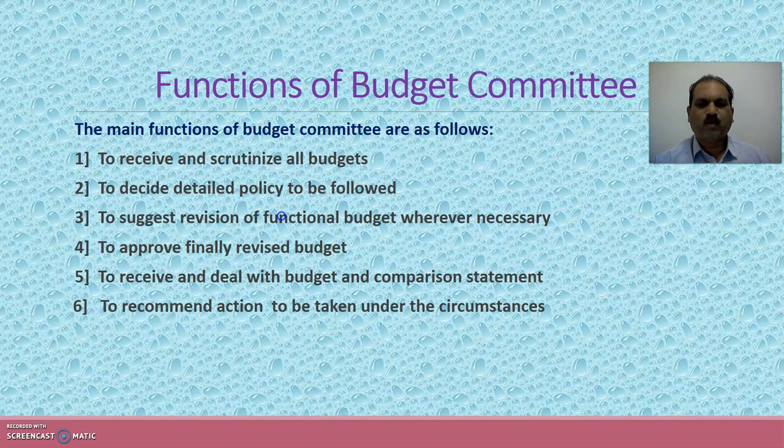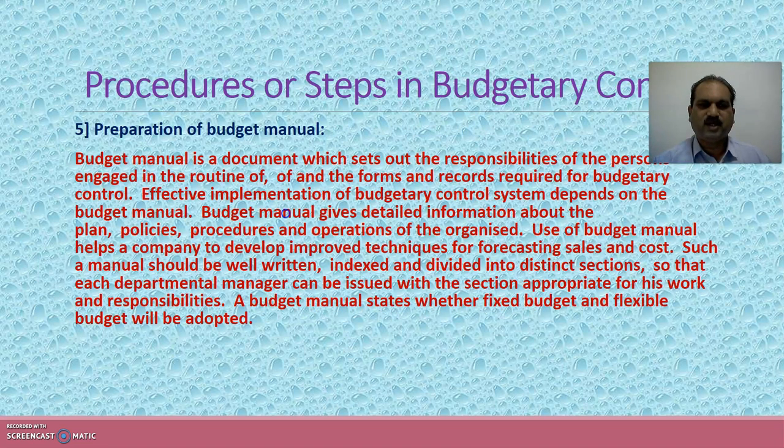To decide detailed policy to be followed. The policy can be framed by the top management and the decision is to be taken whether that policy has to be followed. To suggest revision of functional budgets wherever necessary. To approve finally revised budget, to receive and deal with budget and comparison statement, to recommend action to be taken under the circumstances. So these are the six main functions of budget committee.